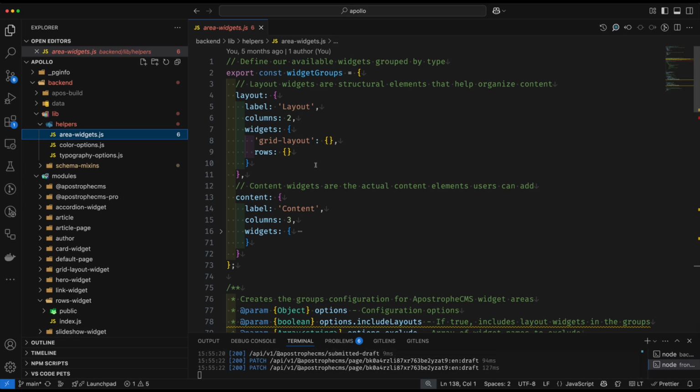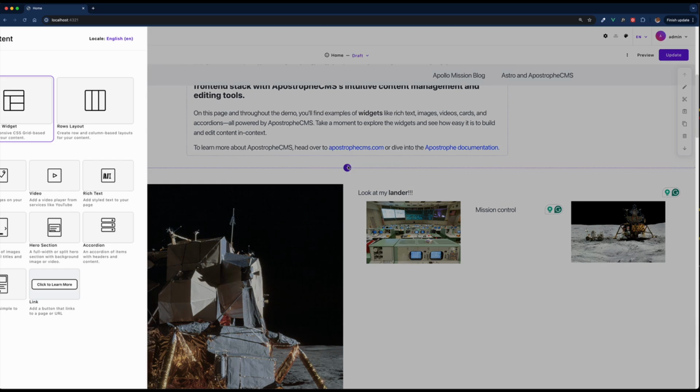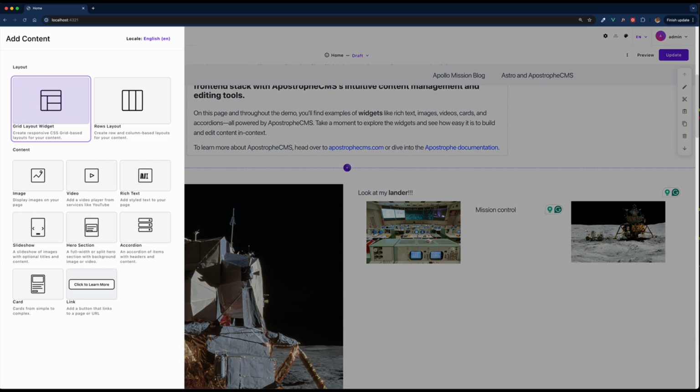Because we're using the widget preview menu, we are specifying the number of columns that we want to display our widgets in. In this case, there's only 2 of them, so I chose to display them in 2 columns. And we're giving a label to that section of the preview menu. Let's take a look at that back over in Chrome. If we go ahead and add content, we can see that we have 2 columns for our layout widgets, and it's labeled as layout.